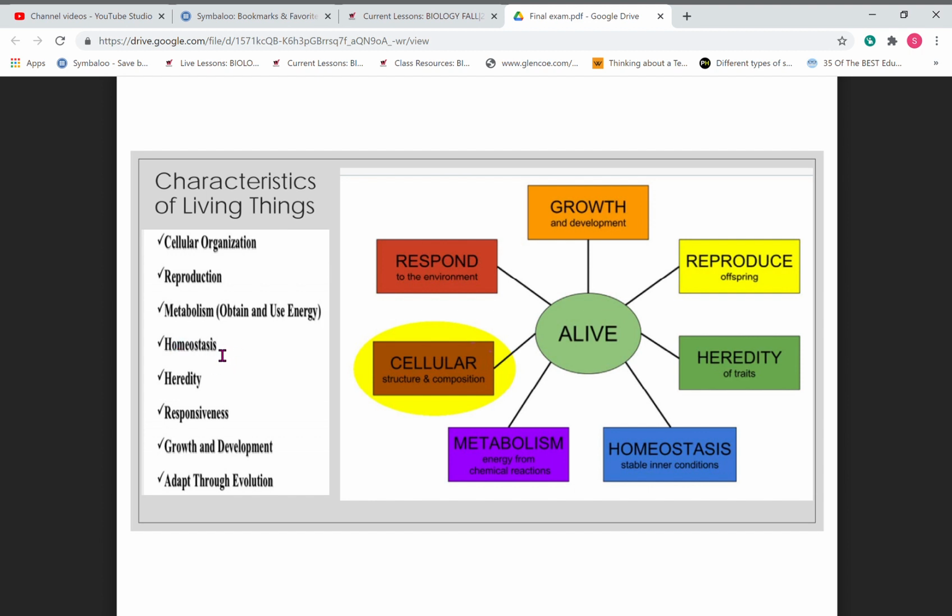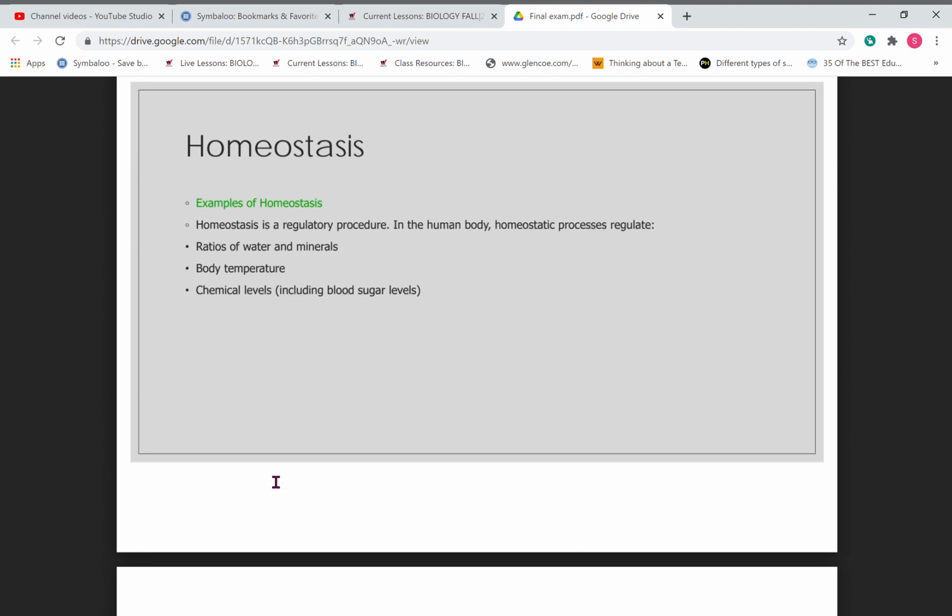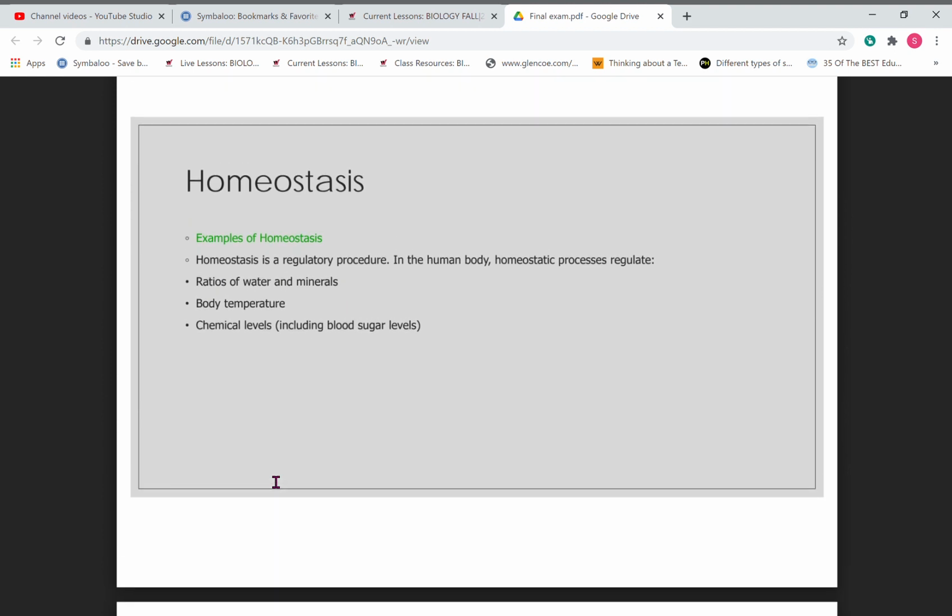Homeostasis is maintaining that internal environment. Heredity is what you pass on. Responsiveness is responding to stimuli, which is me responding to my hand on the stove. Grow and develop is me going from an infant to an adult. Adapt through evolution is either you figure it out or you die. So if my beak doesn't work for me because I live somewhere where the nuts are harder to get open, my beak can eventually evolve so that I could eat those seeds.